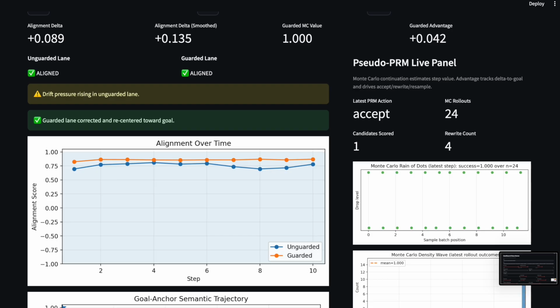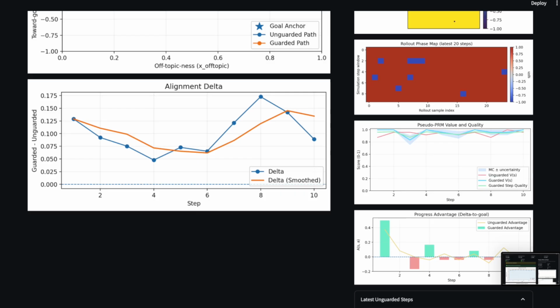the operational state in real time, and then the key layer that no one does, and it's only me that does this, I promise you. It's the Monte Carlo value estimation. So I thought that we should simulate 24 possible futures from each step, and then choose the best possible step from those